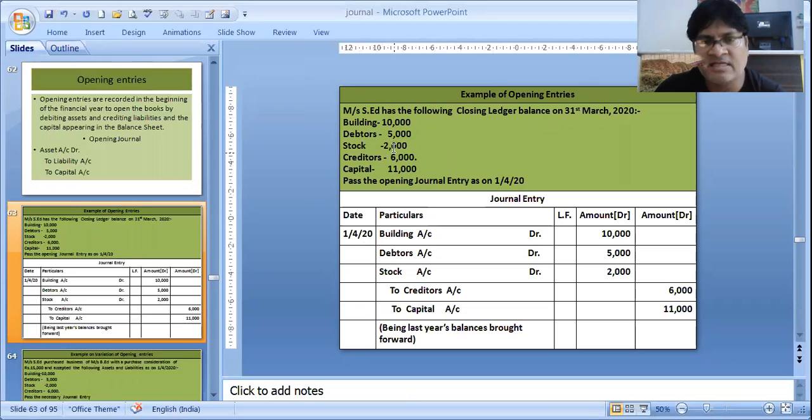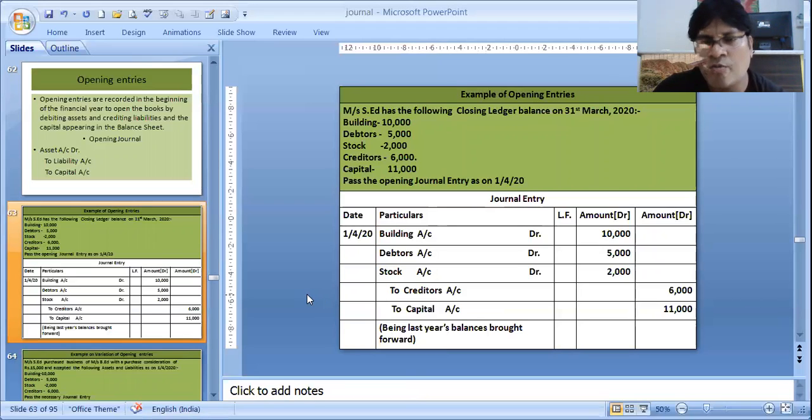Now on 1st April, these are the assets: building, debtors, stock. So we have 10,000, 5,000, 2,000, 17,000 assets. And we have capital given 11,000 and creditors given 6,000. So 17,000 on the credit side, 17,000 on the debit side. So, being the last year's balances brought forward, we have our opening journal entry.